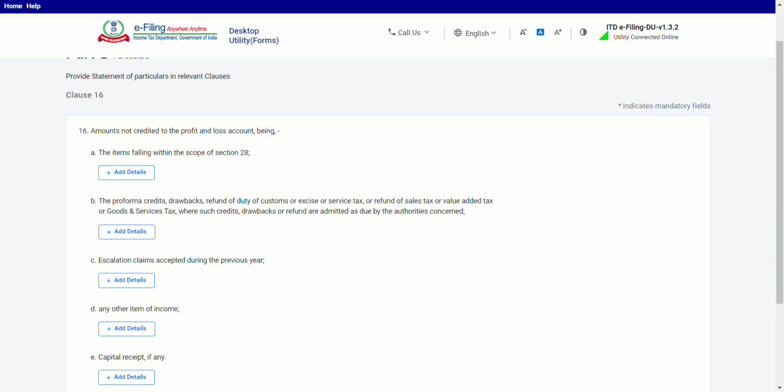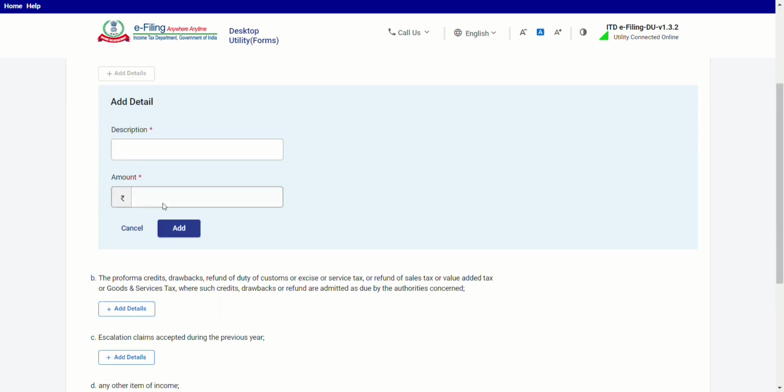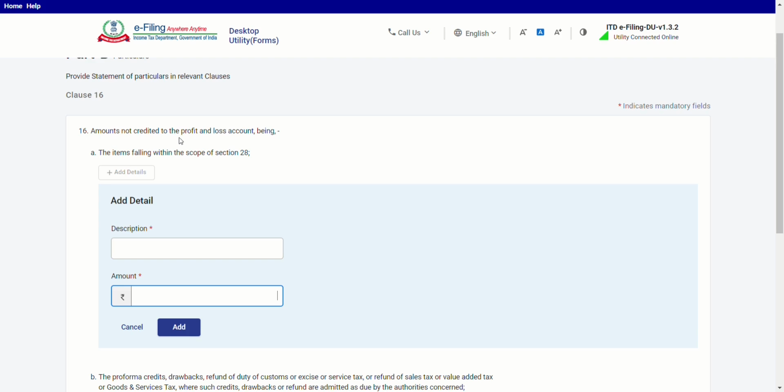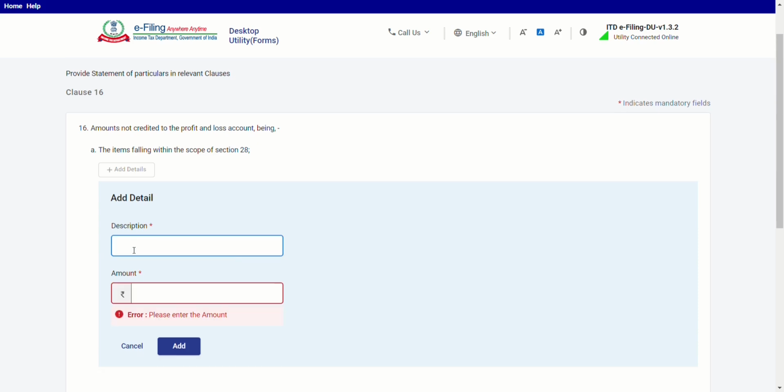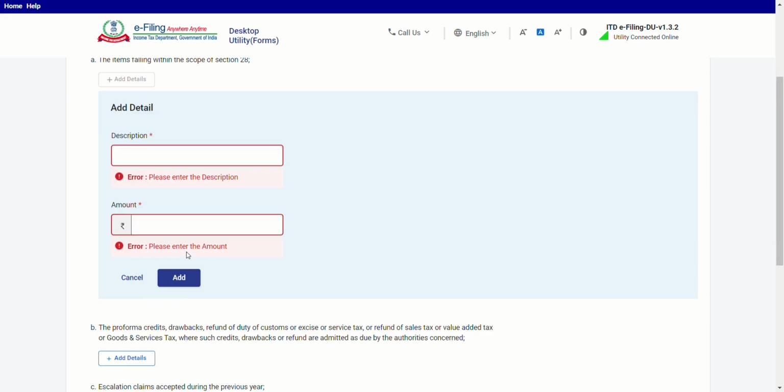Amount not credited to profit and loss account being an item falling within the scope of section 28. If any item is falling within section 28, then you have to add details, description and amount. If there is an amount which is not credited to the PL account related to section 28, within the scope of section 28, you give the nature of the item which is not credited to PL and the amount which is not credited.